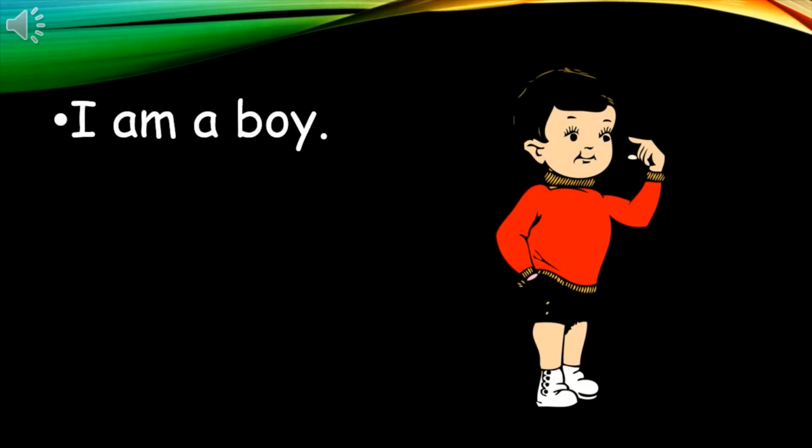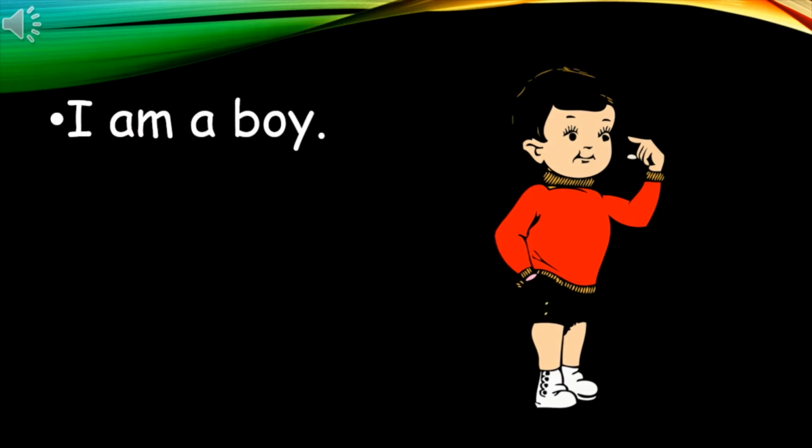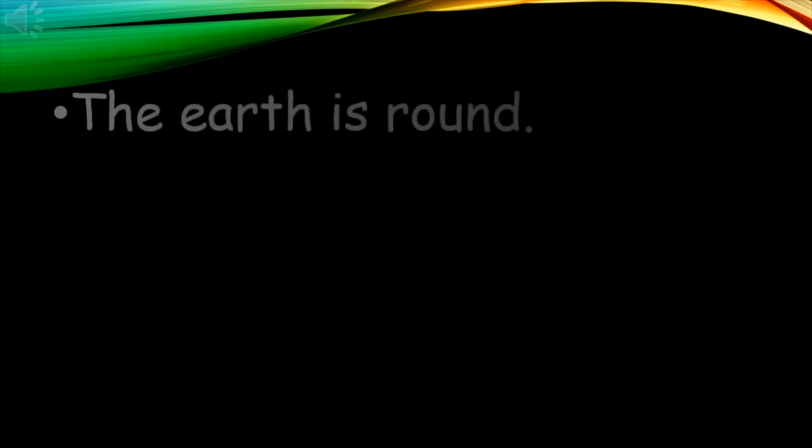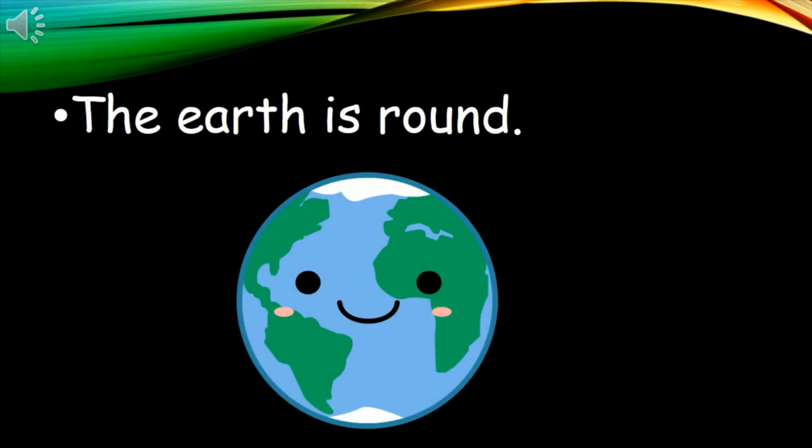First example is I'm a boy. Here, which helping verb did I use? Yeah, am. Because with I, we will always use am in the simple present tense. The next example is the earth is round.